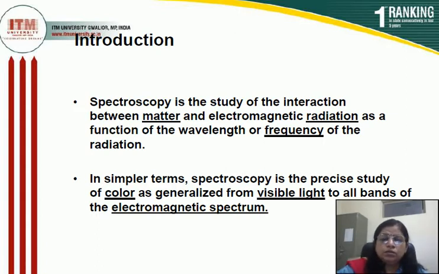So spectroscopy is the branch of science which deals with the study of interaction of substance or matter with electromagnetic radiation as a function of wavelength or the frequency of the radiation. In this spectroscopy, we use two terms of the electromagnetic radiation. First one is the wavelength of radiation and second one is the frequency of the radiation.